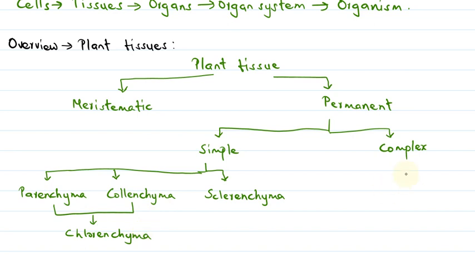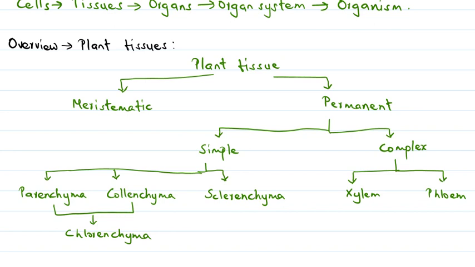Then coming to complex permanent tissue, there are two types of complex permanent tissues. One is the xylem tissue and the other one is the phloem tissue. Xylem tissues further have different types like xylem vessels, tracheids, etc. Phloem tissues also have different types like sieve tubes, companion cells. We will discuss all these different types of tissues in detail in our next videos.